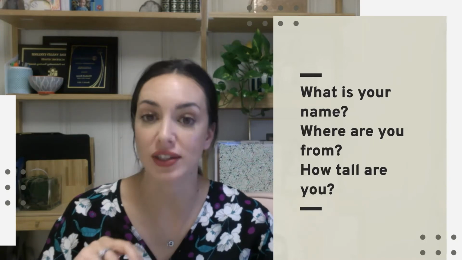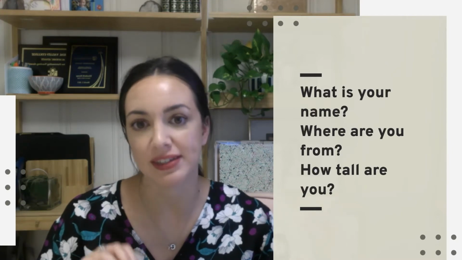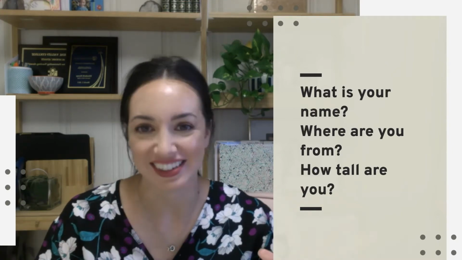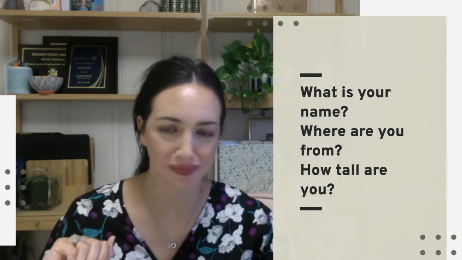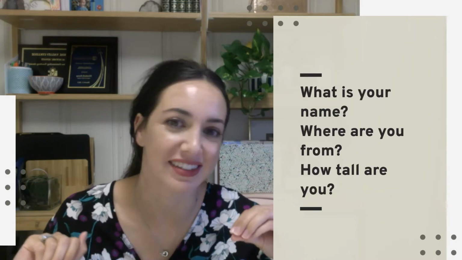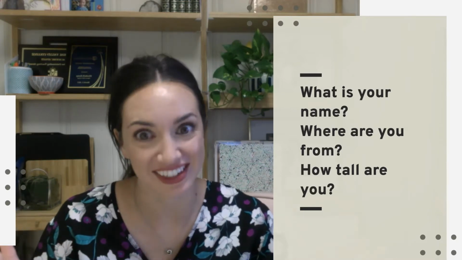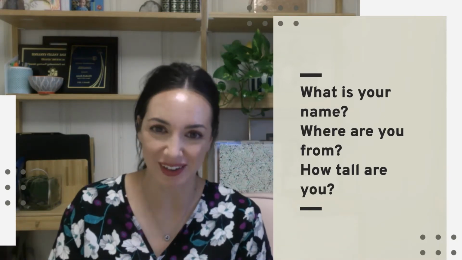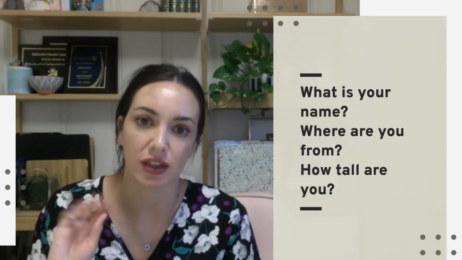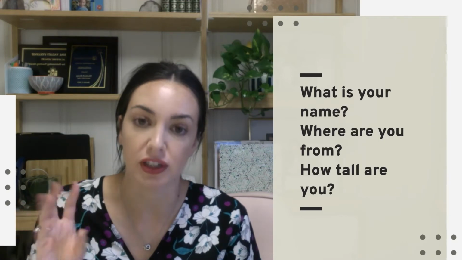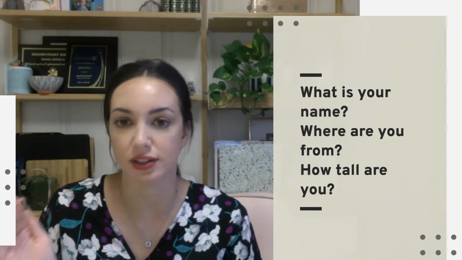All of these questions have the verb to be in the simple present tense in them. It doesn't look like it because the verb to be is irregular. Of course, because English is really confusing. I know. I agree. So let's talk about it. The verb to be is irregular, so it's going to take some different forms. It's going to look different depending on the tense and the subject.